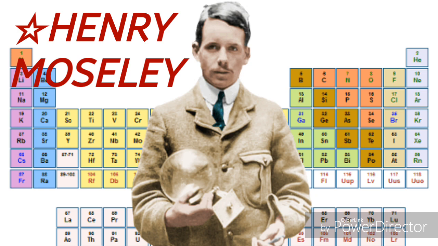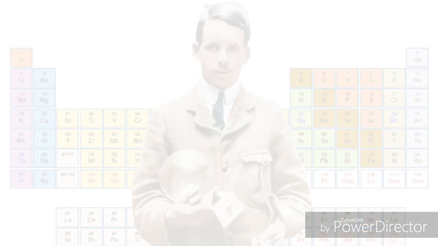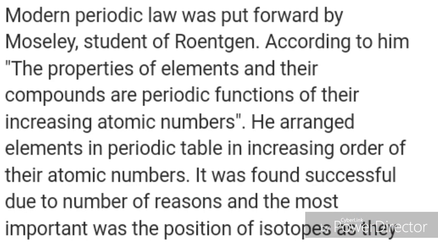Even though limitations are there, his periodic table is a remarkable contribution. Later, it led to the development of the modern periodic table. Mendeleev arranged the periodic table in the order of increasing atomic weights. Later, Henry Moseley arranged the periodic table in the order of increasing atomic numbers.